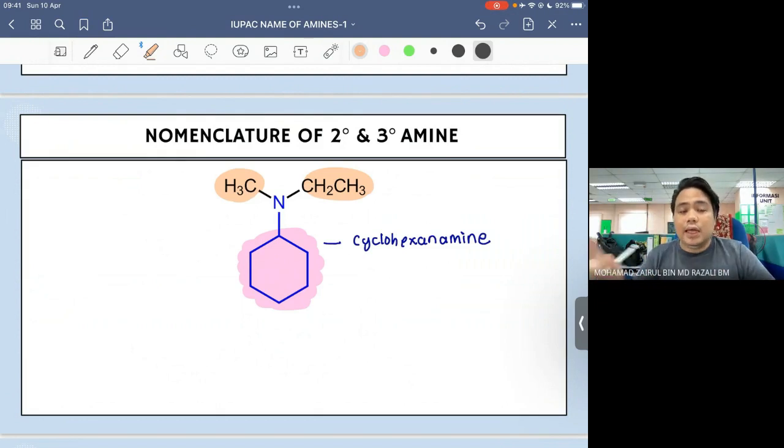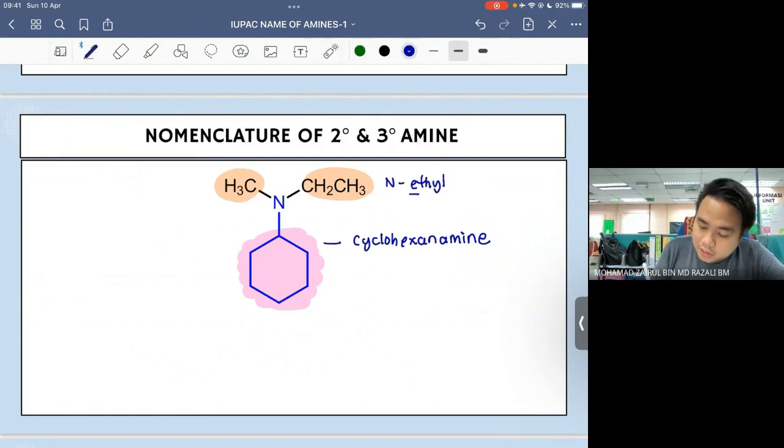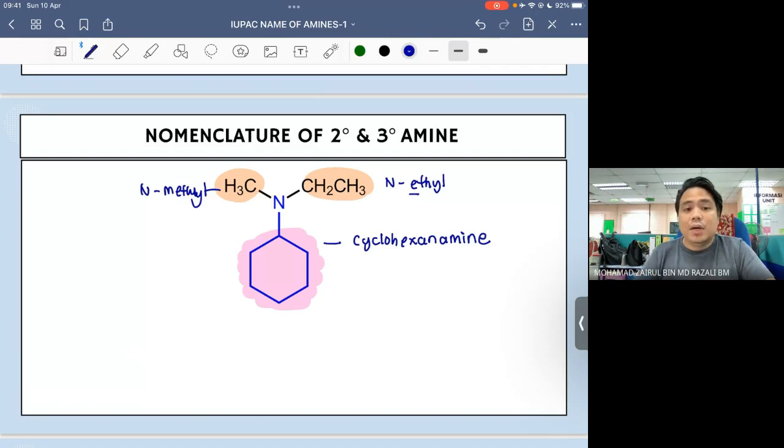So methyl dengan ethyl, so kalau kita ada more than one different substituent, so macam biasa awak kena arrange based on alphabetical order. So between ethyl dengan methyl, ethyl start from E. So this is akan jadi N-ethyl. So dia akan datang dululah sebab ethyl start dengan huruf E. So yang ini akan jadi N-methyl. Kenapa kedua-dua itu saya namakan dia sebagai N? Sebab awak tengok methyl dan ethyl group itu directly bonded to the nitrogen.